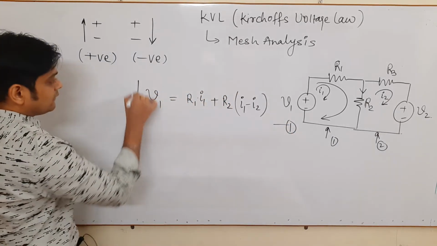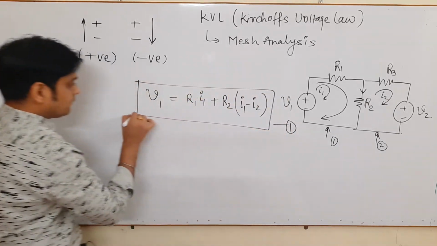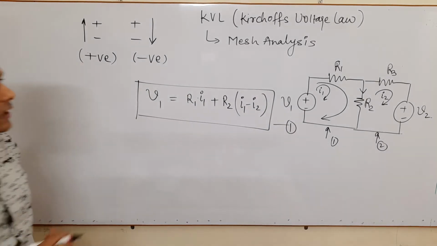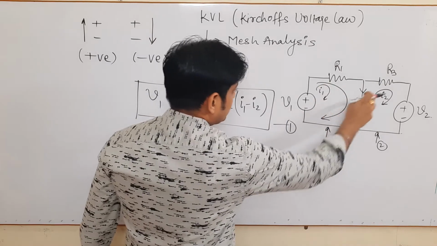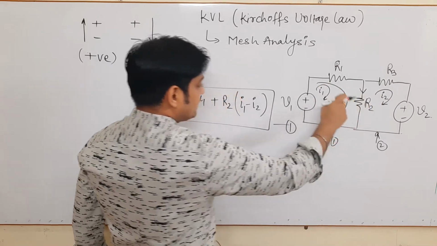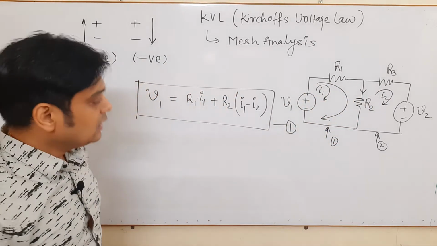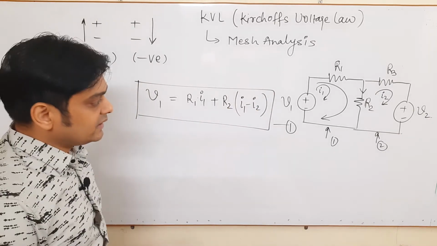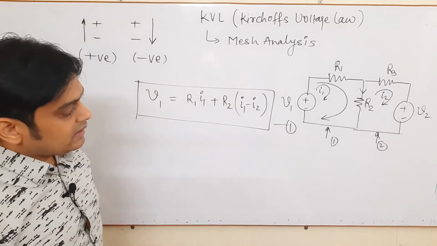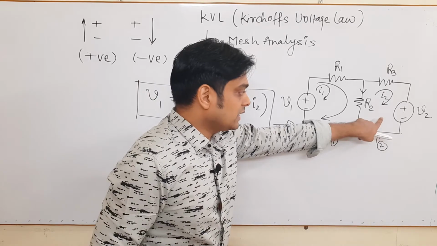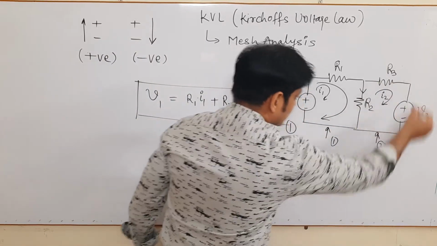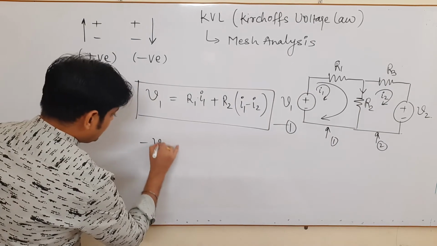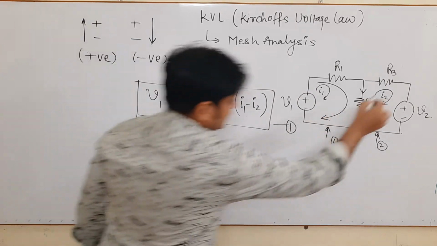So this is our first equation for mesh 1: V1 is equal to R1 I1 plus R2 into (I1 minus I2). Why? Because we have considered I1 at the higher value. Similarly, when applying the equation for mesh 2, again we are moving in this fashion, so it comes to be minus V2, plus to minus.